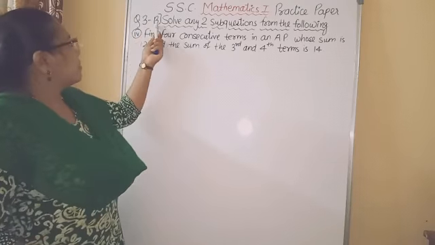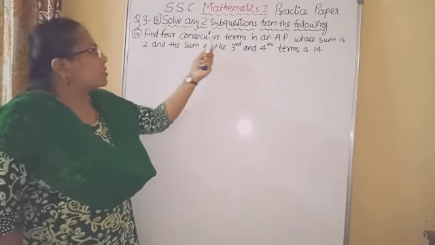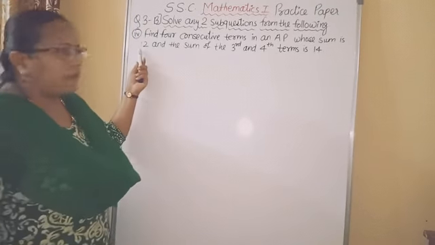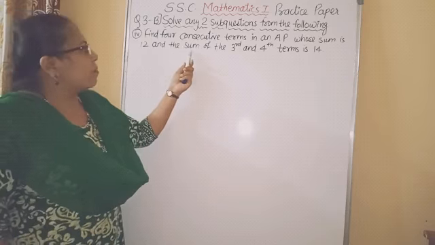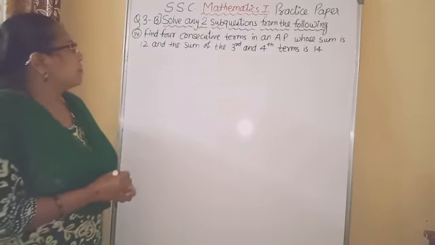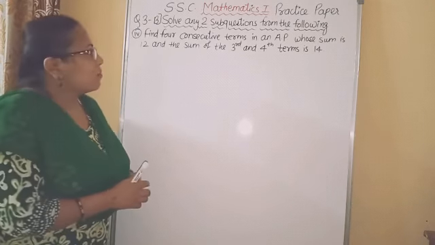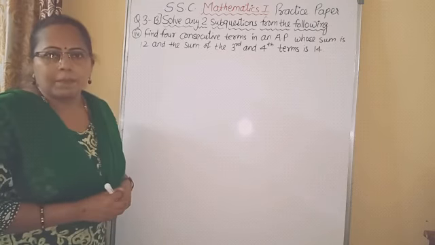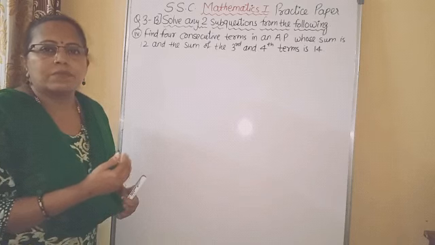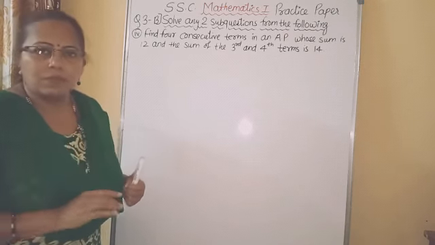Next, question number 3b, sub question number 4. Find 4 consecutive terms in an AP whose sum is 12 and the sum of the third and fourth terms is 40. Now we have to find the consecutive terms from the AP. While assuming consecutive terms in an AP, we have to remember that the difference between consecutive terms must remain constant, and that we can assume as D.